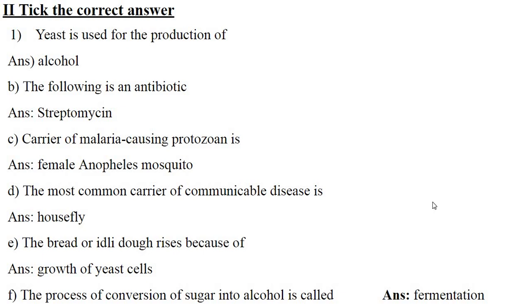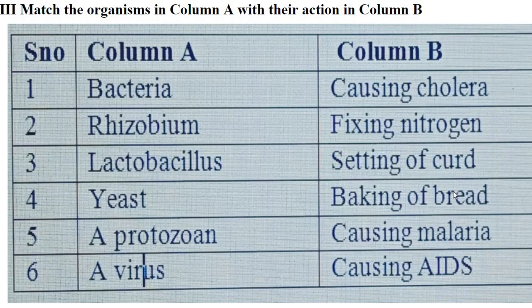D. The most common carrier of communicable disease is answer, housefly. E. The bread or idli dough rises because of answer, growth of yeast cells. F. The process of conversion of sugar into alcohol is called answer, fermentation. Third main, match the organisms in column A with their action in column B.